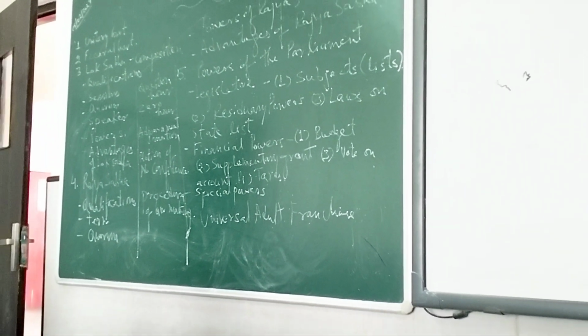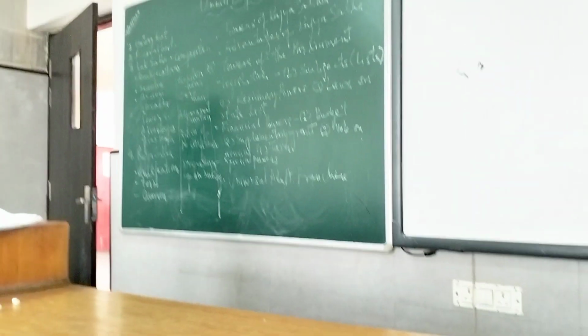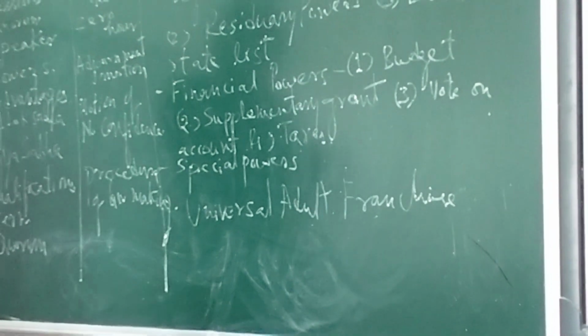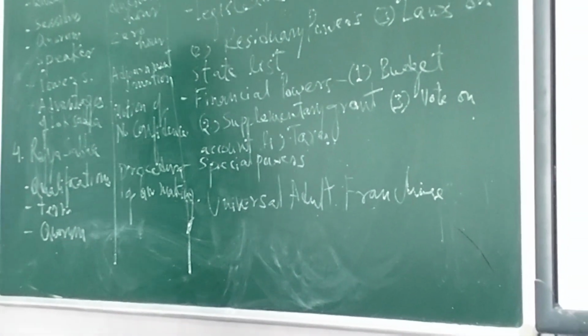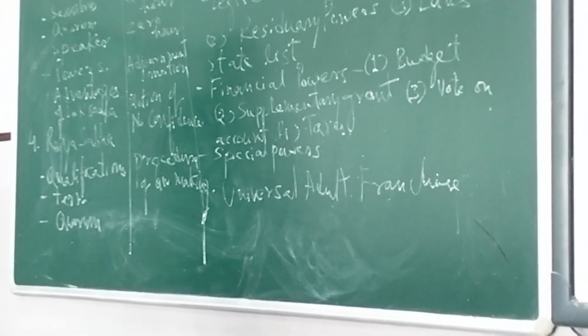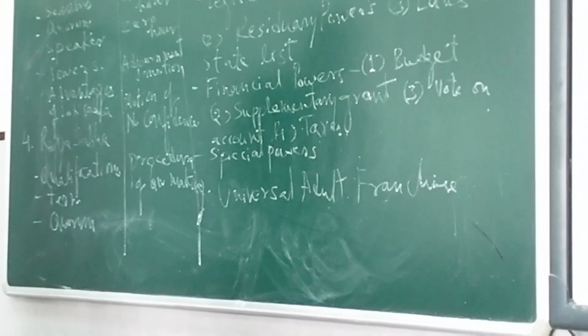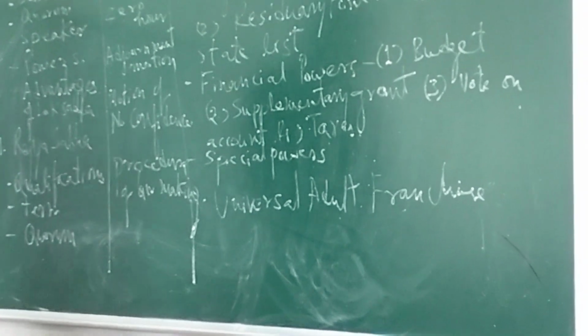Now come to the next part, and this next part is regarding how the laws are made. In this way, we can put laws into two kinds. One is called the money bill and the other is called the ordinary bill. Money bills basically constitute those kinds of bills that are asking for money from the government.